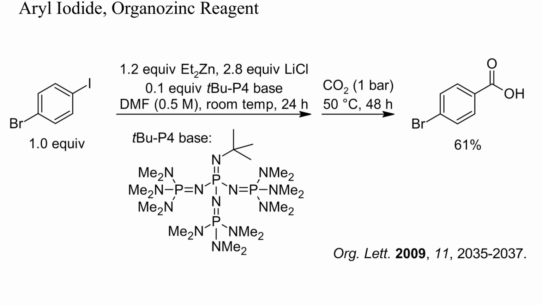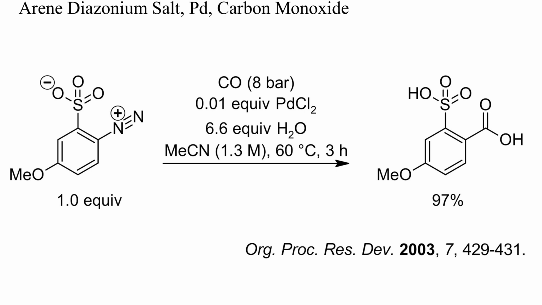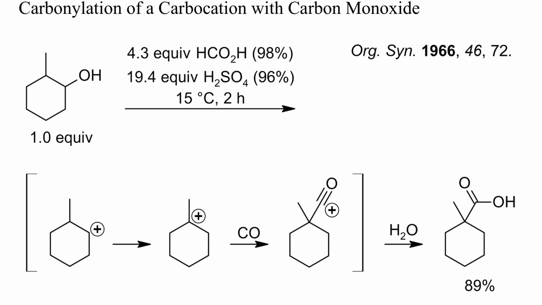Organozinc reagents are quite unreactive, but can be carboxylated under the conditions shown here. Both the zinc-iodine exchange and the carboxylation were slow, though. This is another example of the preparation of a benzoic acid by palladium-catalyzed carbonylation with carbon monoxide. The starting electrophile was a diazonium salt, and no phosphine ligands were required. Carbocations do sometimes also react cleanly with carbon monoxide.